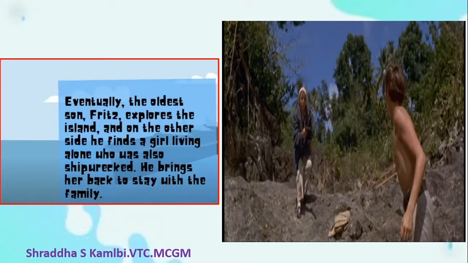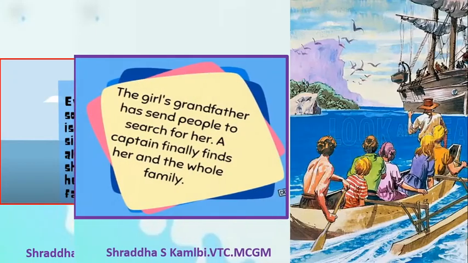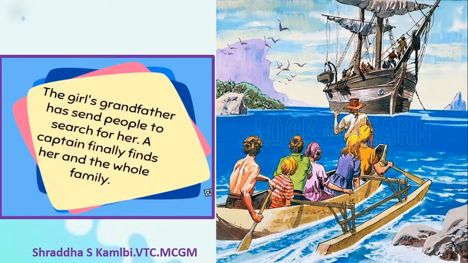She was also probably shipwrecked. That is, her ship must also have broken down. So he finds that she's living alone. So he takes pity on her and he brings her back to stay with his own family. Now there was no one looking for the Robinsons back home because the entire family was here. But this girl must have a family back home, and that is the reason that her father or her grandfather, her family, have sent a search team to look for this girl.